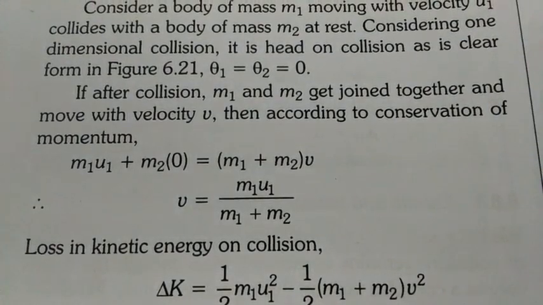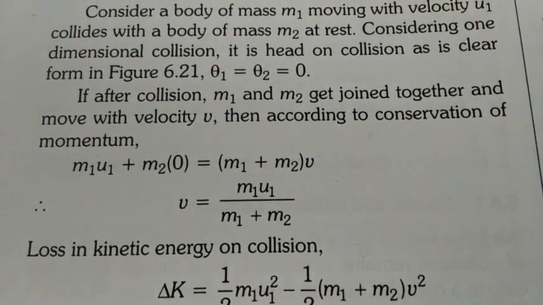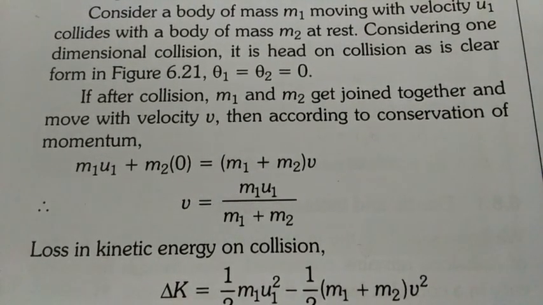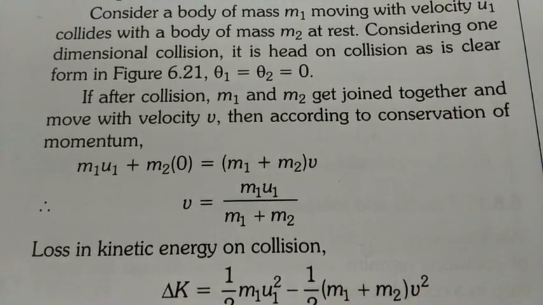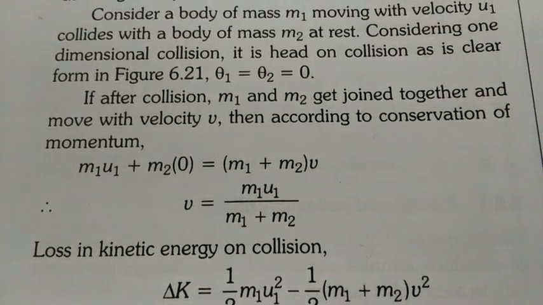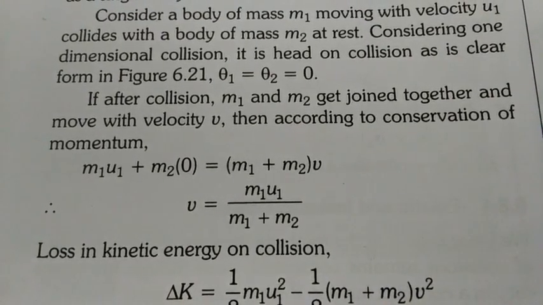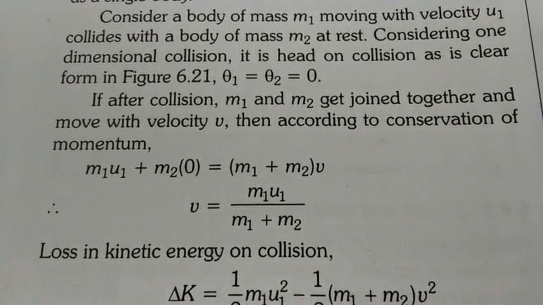If after collision m1 and m2 get joined together and they start moving with a common velocity v, then according to conservation of momentum, the total momentum before collision will be equal to the total momentum after collision. Before collision, both the bodies were separated, so we take their masses separately.